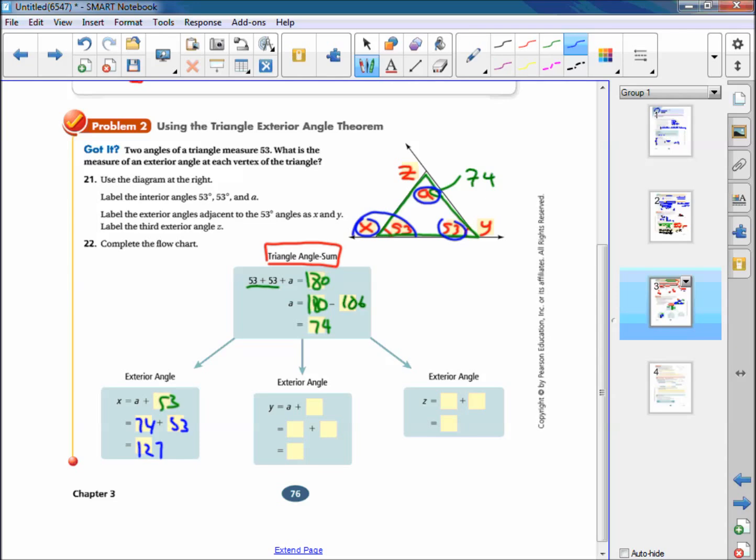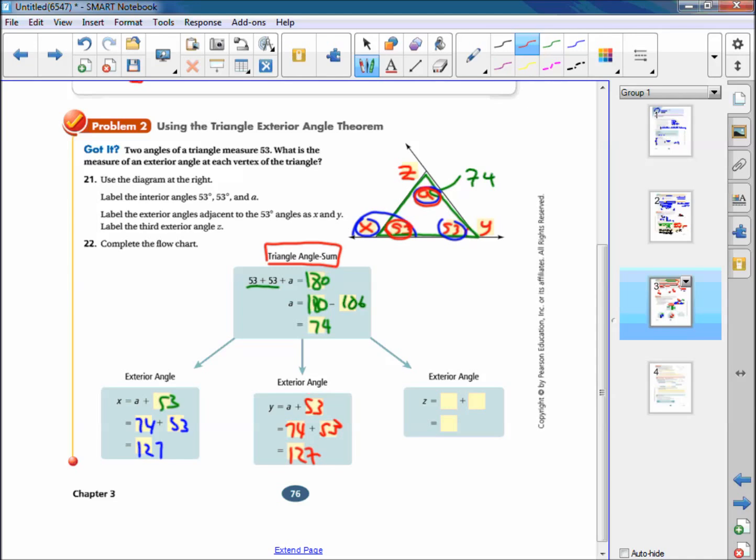Okay. All right, so our exterior angle, we're going to find Y. Y is going to have exactly the same work because it's using A and 53, the sum of those. And we already know what A's value was. It was 74. So 74 and 53 add up to 127 again. And it makes sense because those two form a linear pair.